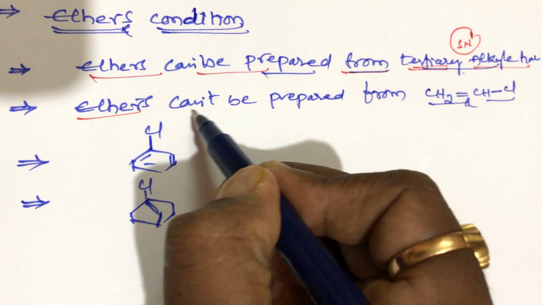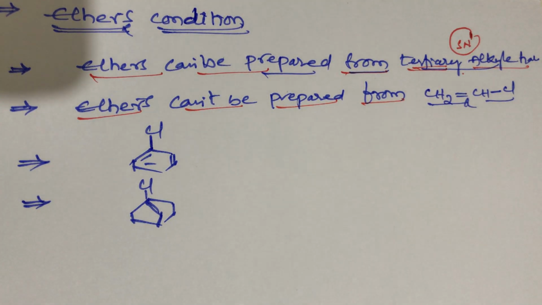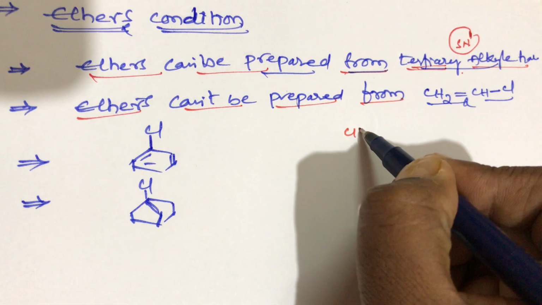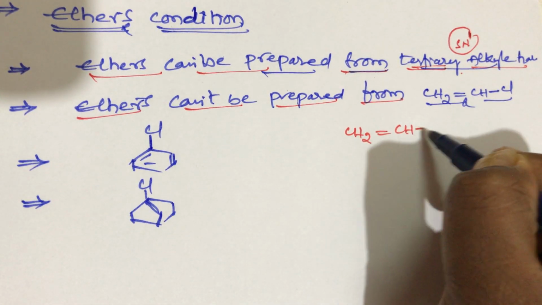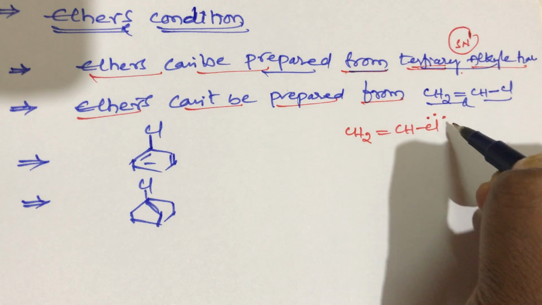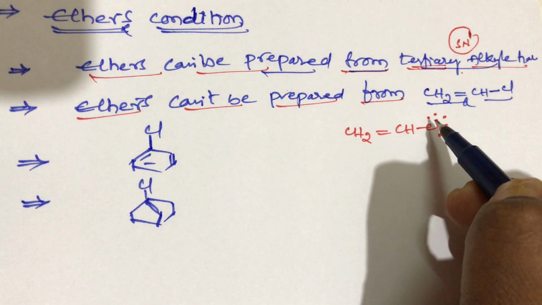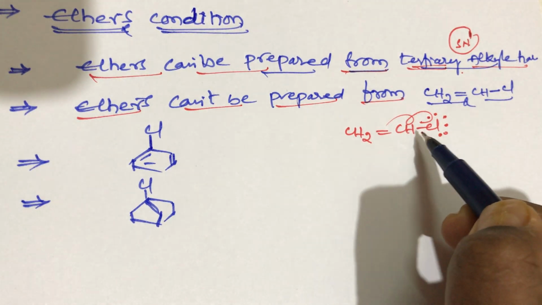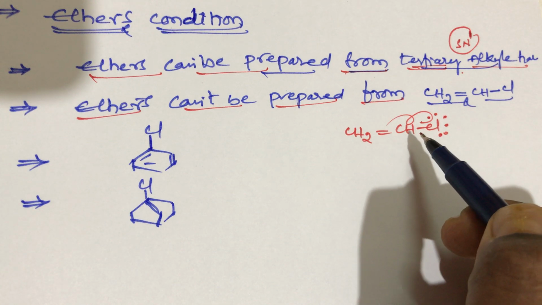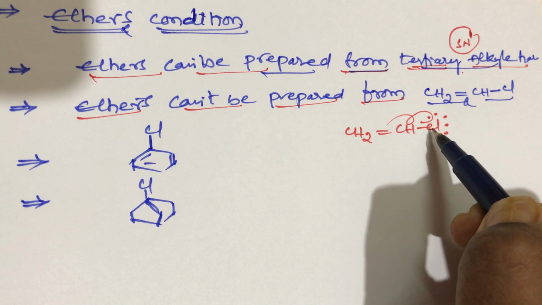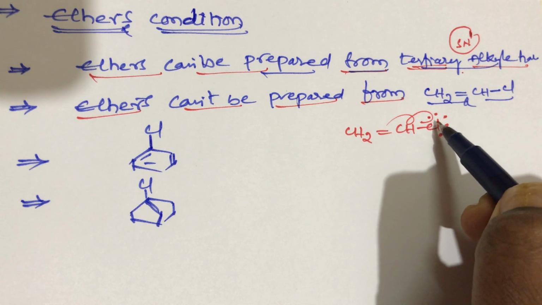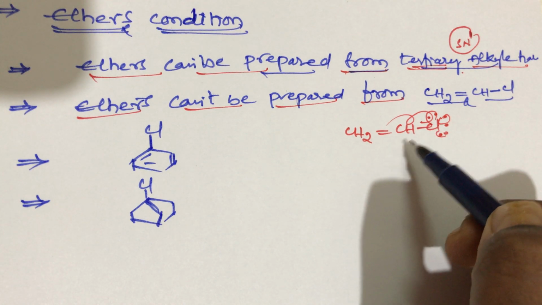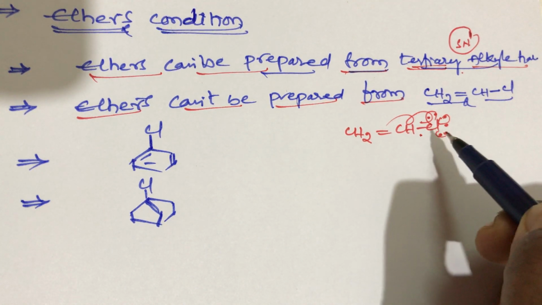And second one student, ethers cannot be prepared from vinyl halide, that is vinyl chloride. What is the reason student? Example, now take the CH2 double bond CH then Cl. This chlorine has lone pairs, 3 lone pairs are present student. These lone pairs are participating in the resonance students, so that's why partially double bond character will be formed.